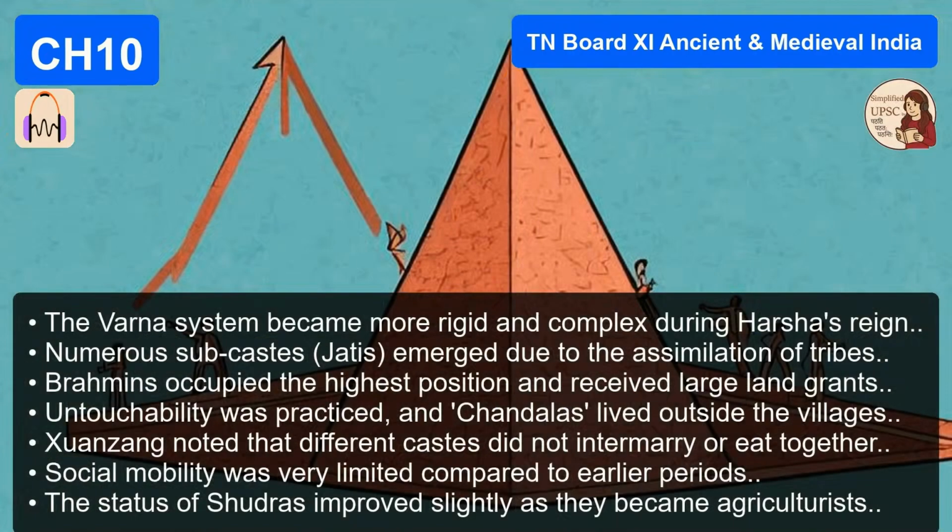Tell us about the Kanauj assembly. What was that all about? This was essentially a grand theological conference, but with a clear agenda. Harsha called it to honor Xuanzang and to publicly preach the superiority of Mahayana Buddhist doctrines over all other faiths. How big are we talking? A few dozen scholars? There are 20 kings, thousands of scholars, Buddhist monks, Brahmins, and Jains. The whole event went on for 23 days. It was a massive affair.